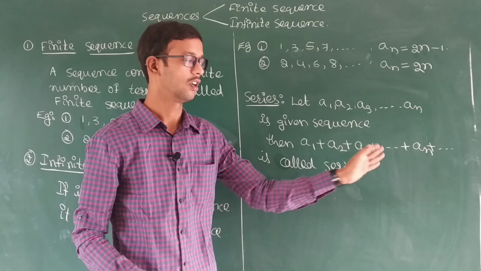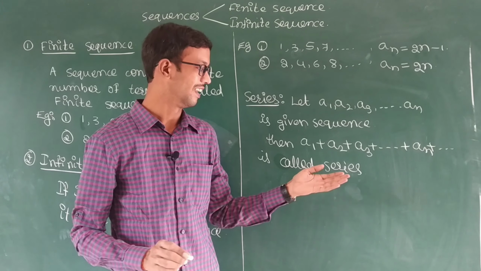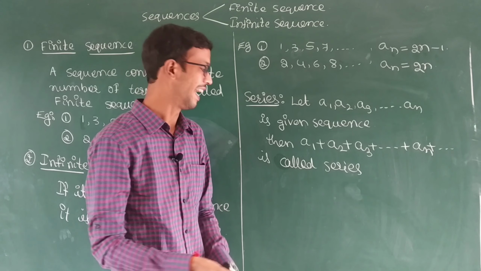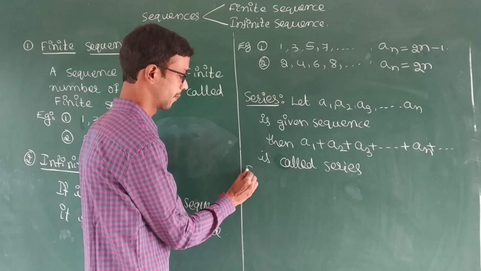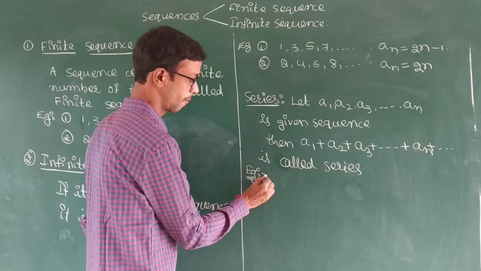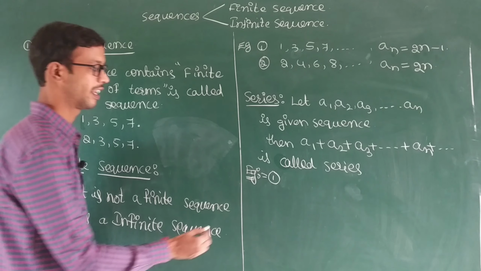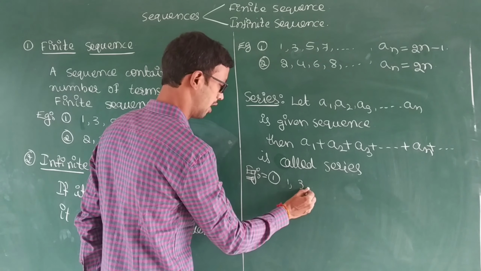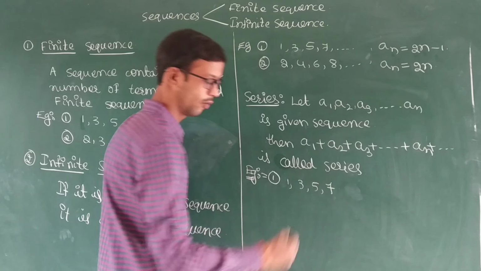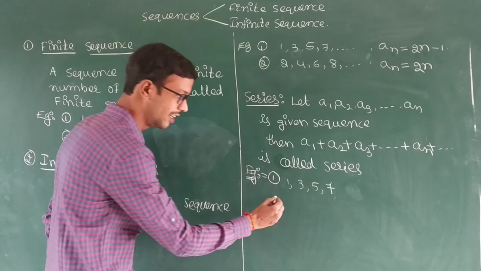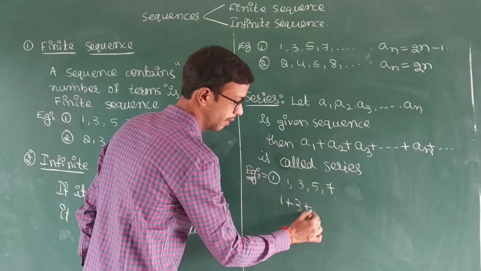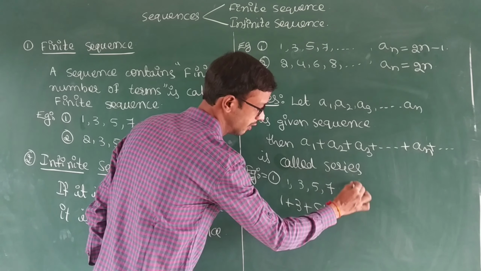Sum of the terms in a sequence is called a series. We will take examples. Example 1: 1, 3, 5, 7 is the sequence. Then the series is 1 plus 3 plus 5 plus 7.